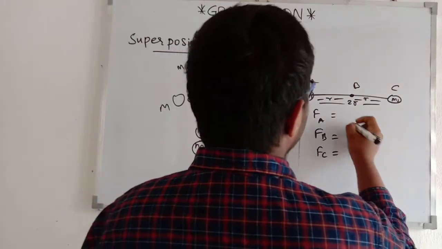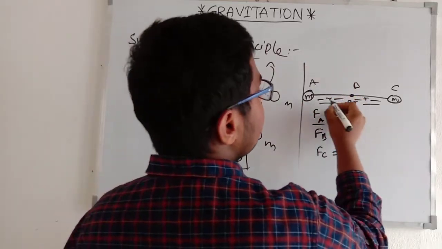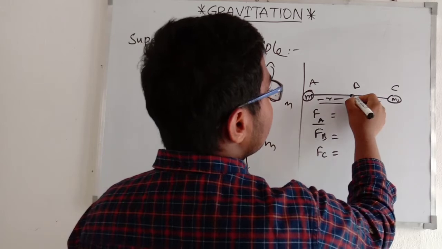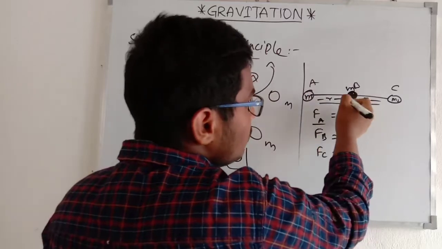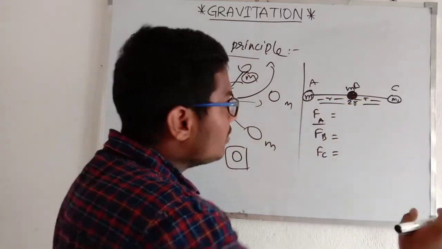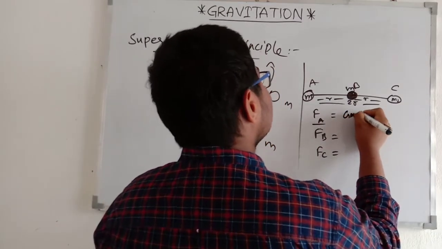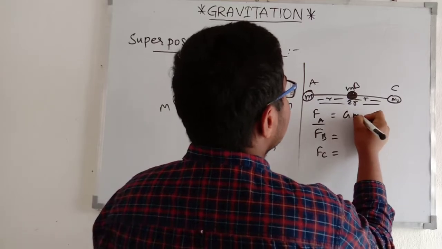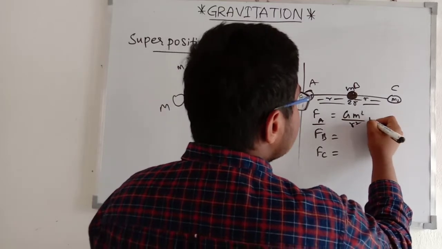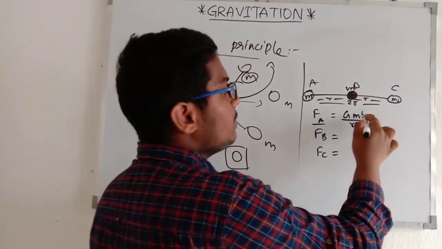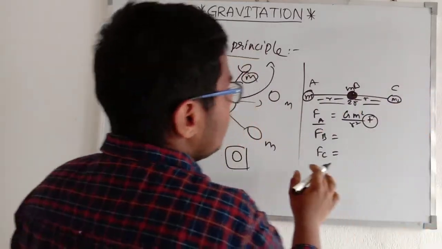Okay, FA means the net force on the mass A, which is G m1 m2 upon r square, the force from the nearby mass, plus G m1 m2 upon 2r whole square. We actually get m square in this particular situation because both masses are equal. So G m square by r square plus, we are introducing a plus symbol here, not minus, because both the masses are in the same direction.